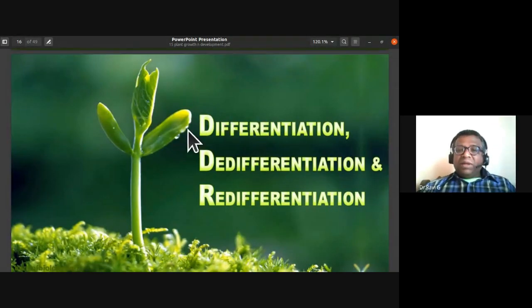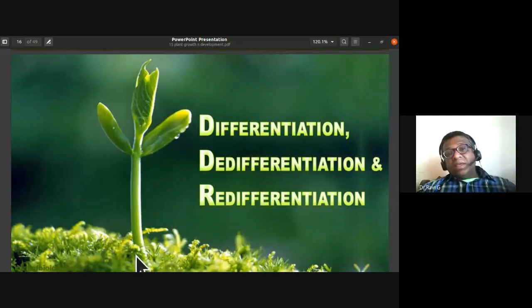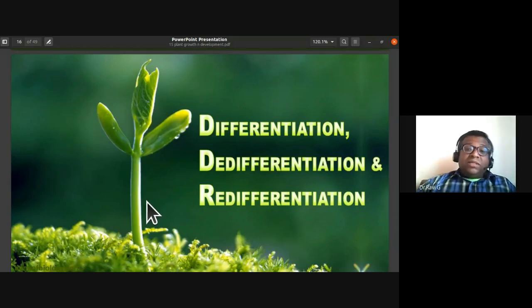In simple terms, you can see here a backdrop of a germinating plant seedling. The meristematic tissues would be active at the growing tips, you know about that. If this meristematic tissue loses its ability to undergo cell division and forms a permanent tissue, we call that process differentiation. The meristematic tissue converts itself into permanent tissue by losing its ability to undergo cell division. I'm giving you the definition in simple terms.